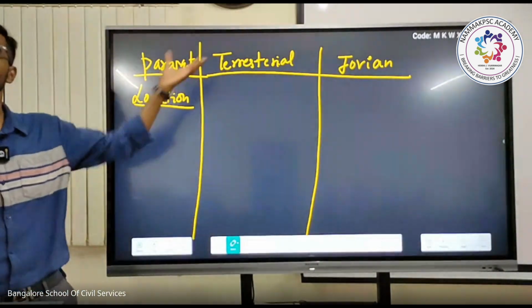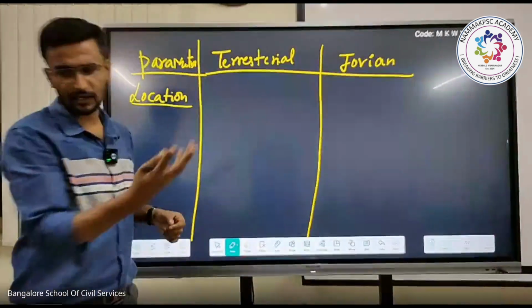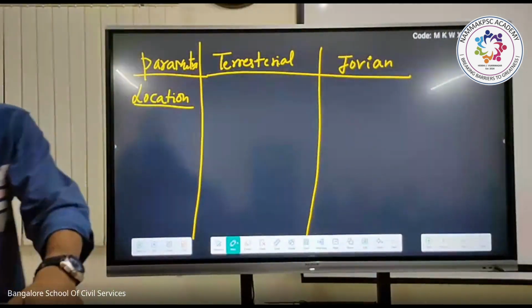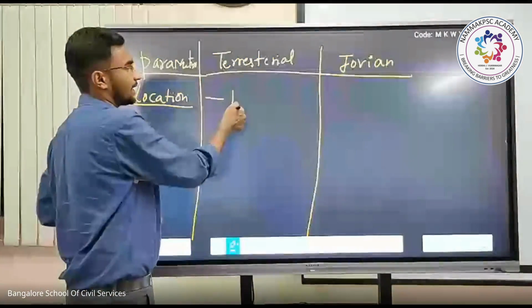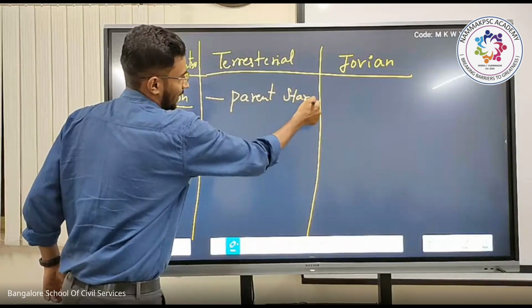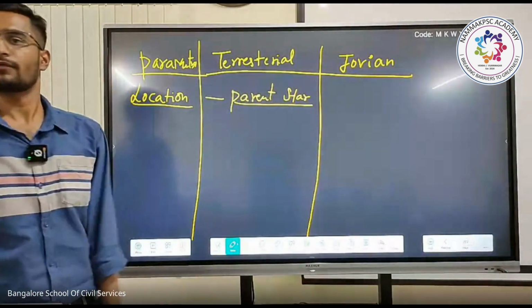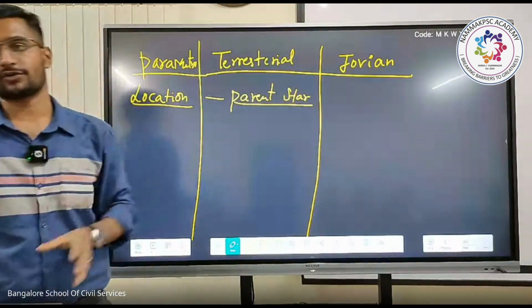It is nearer to our sun. Exactly, it is close to the sun, formed near to our parent star. Near to our parent star, we call it inner planets, or terrestrial planets.